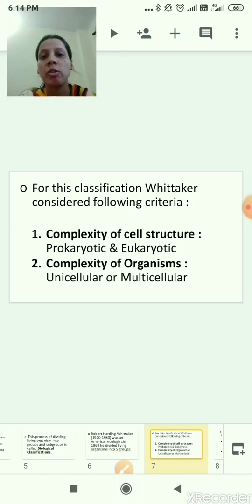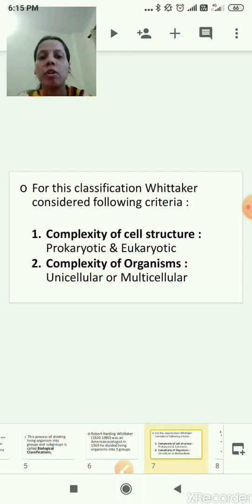The first criterion, as you can see on the screen, is complexity of cell structures. In that, prokaryotic and eukaryotic. I know all of you have heard these words, prokaryotic cell and eukaryotic cell. Last year you studied about this. So what is the difference between prokaryotic and eukaryotic cell? Correct. Prokaryotic cells do not have a nucleus, and eukaryotic cells have a nucleus.